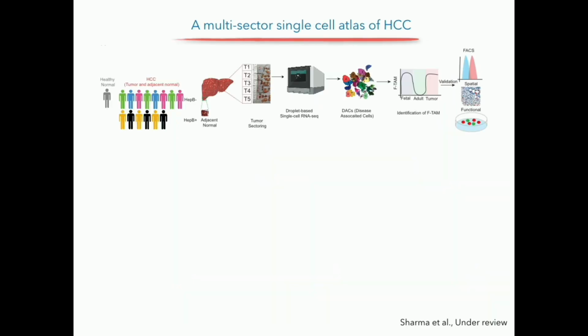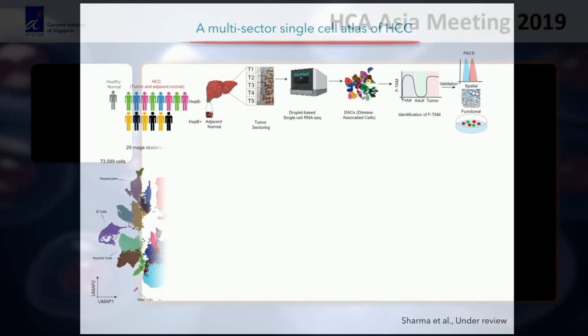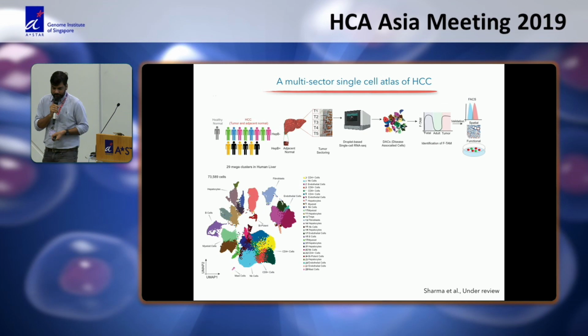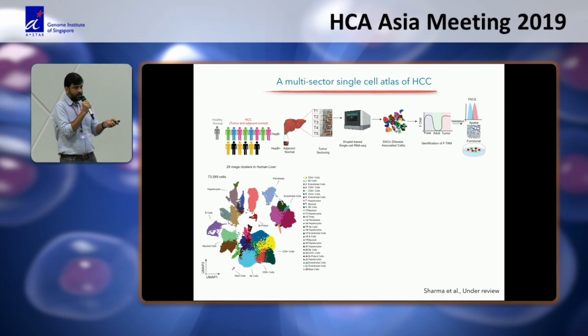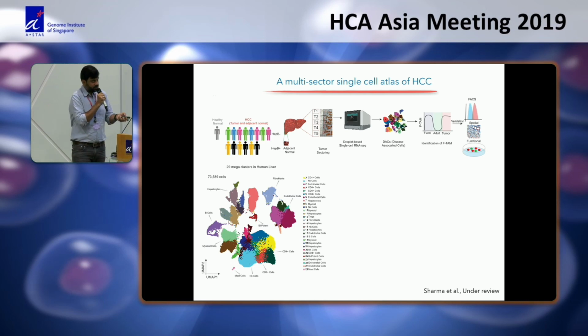So with this information in mind, we started making this atlas. And in this atlas, we had 14 patients, multi-sector sequencing, so almost 60 sectors, encompassing adjacent normal and tumor, and one healthy normal as of now, but we are trying to increase this number. And we sequenced approximately 74,000 cells and found 29 megaclusters. When we individually break down these clusters, we see more cells, and I'll give you some of